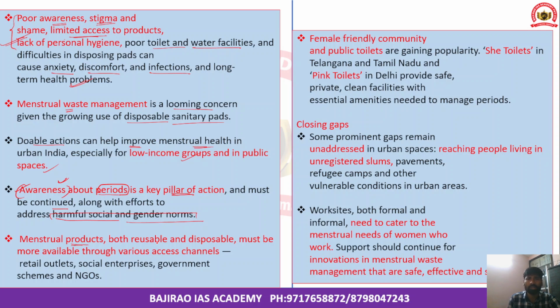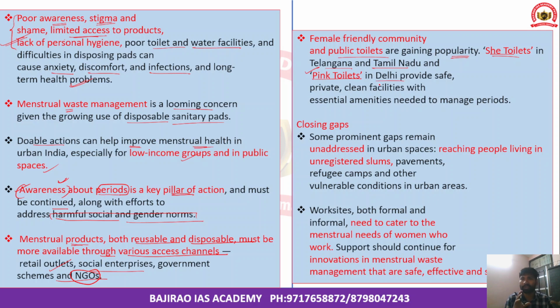And menstrual products, both reusable and disposable, must be more available through various access channels. They should be available across various access channels, and these channels include retail outlets, social enterprises, government schemes, and various other NGOs, right? So female friendly community and public toilets are gaining popularity. They have been gaining huge popularity. For example, she toilets are being developed in the states of Telangana and Tamil Nadu, and there's also a concept of pink toilets, developed in the state of Delhi.